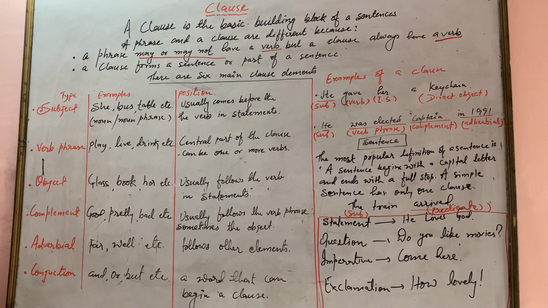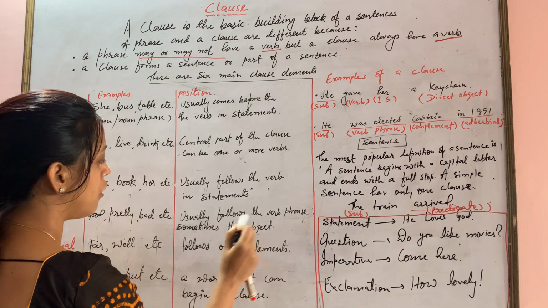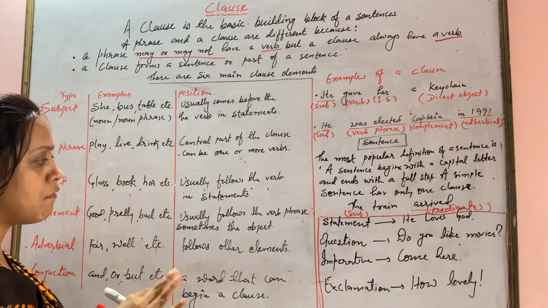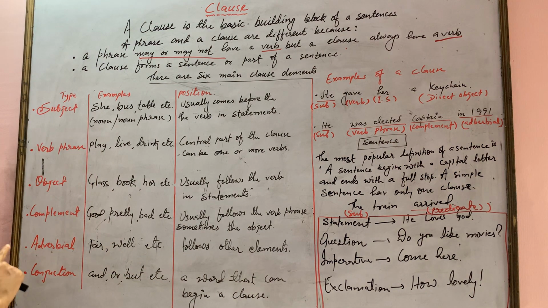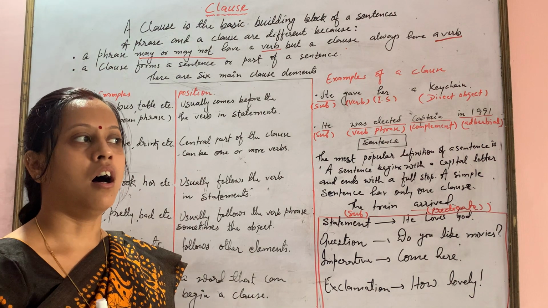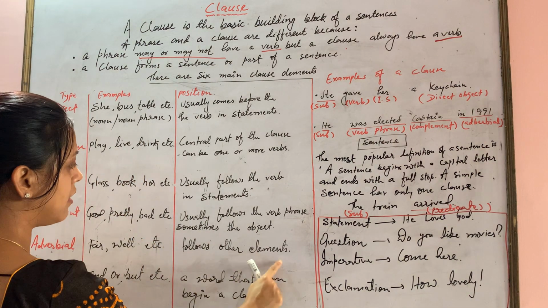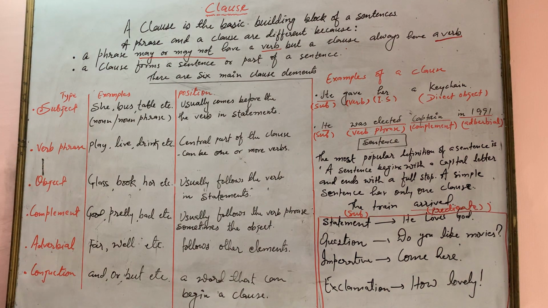Complement can be good, pretty, bad, stupid, foolish. Complement can be positive or negative, both. It usually follows the verb phrase, sometimes the object. Now adverbial. Adverbial can be fairly, well, ugly, etc. It follows other elements. It can be in the sentence and it follows all other elements in a sentence.